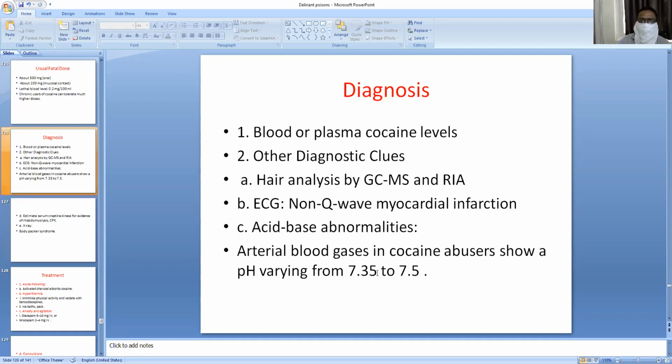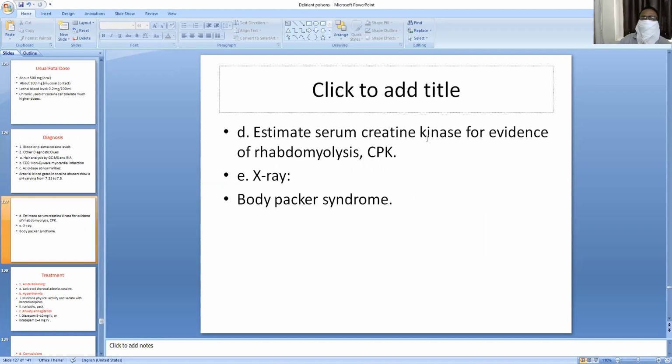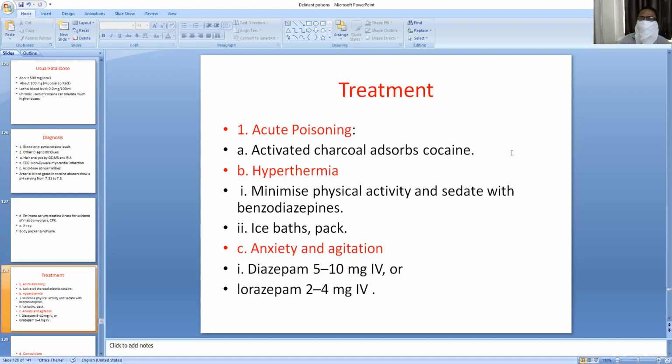Alkaline, the shift of the pH into the alkaline nature. Estimate serum creatinine kinase, CPK and CKMB. X-ray, CT scan and ultrasound may show body packer syndrome or body stuffer syndrome. That means if you take the X-ray of a smuggling person, then we can observe packets in the intestines of a body packer. Treatment: how to treat cocaine poisoning?